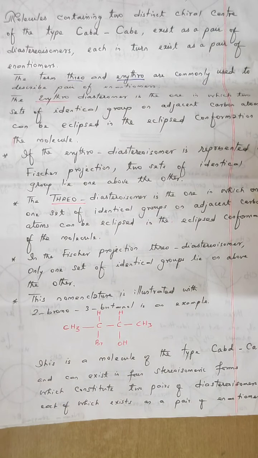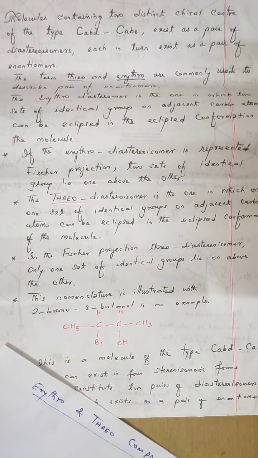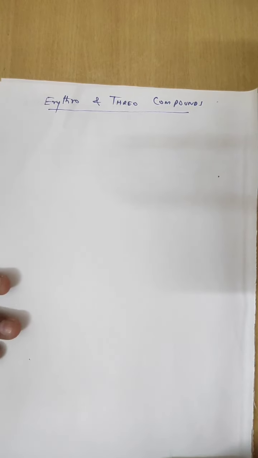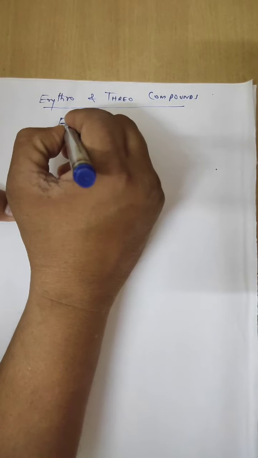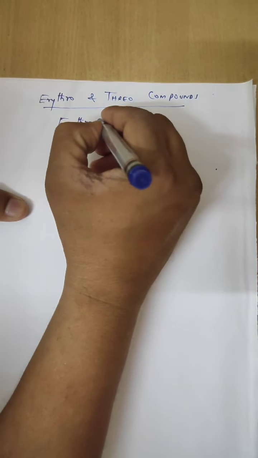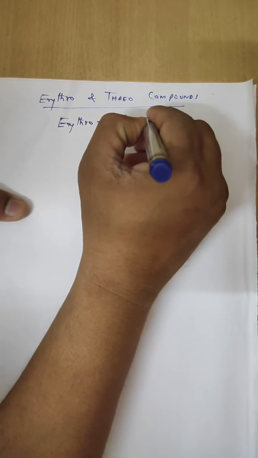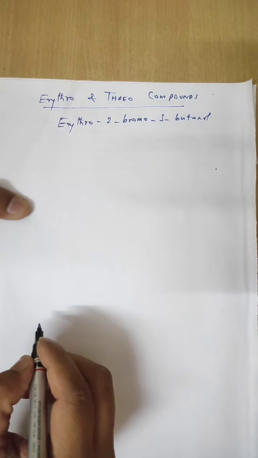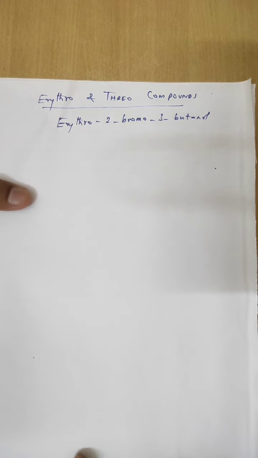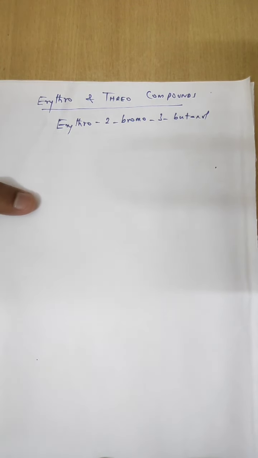Now, let us see the examples so that it will be very clear. Erythro 2-bromo-3-butanol.